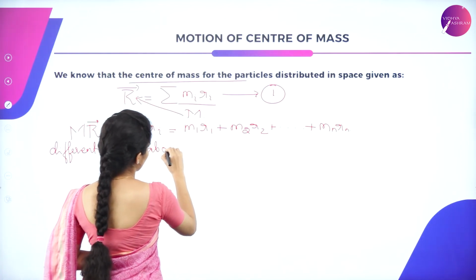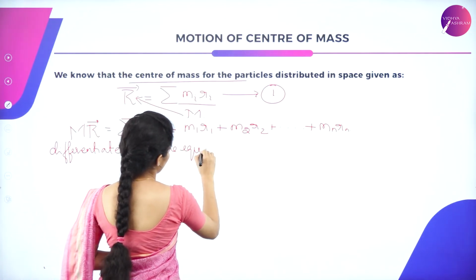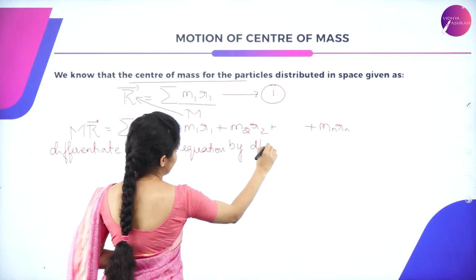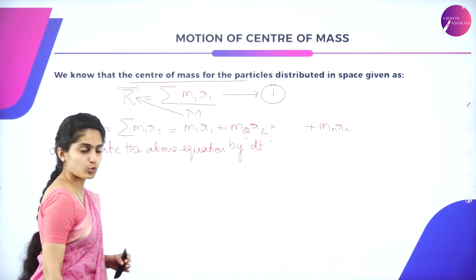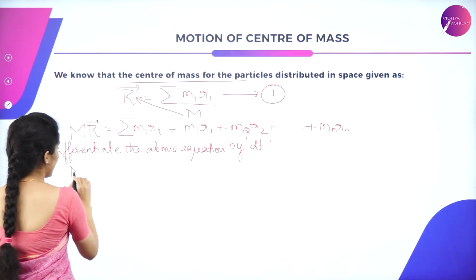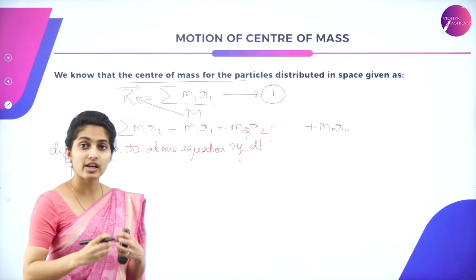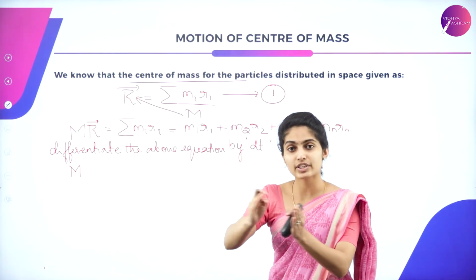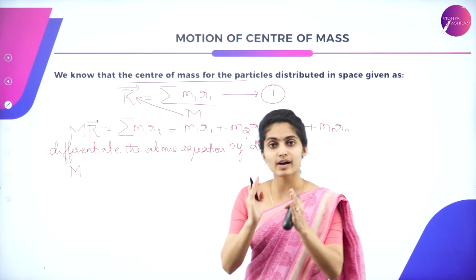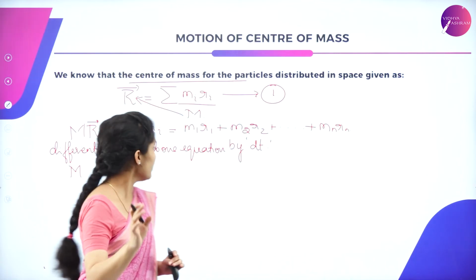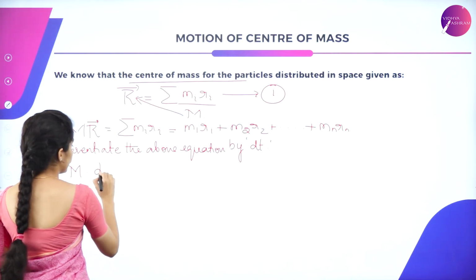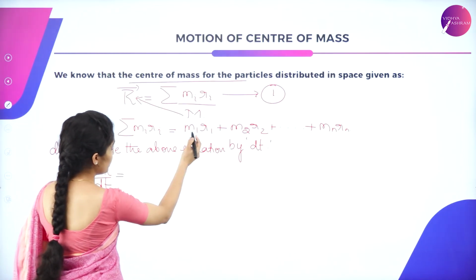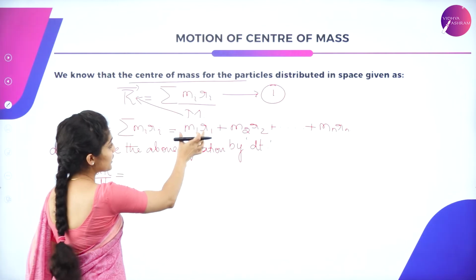The above equation, differentiate it with respect to time. We have m, which is mass, and mass is a constant. When mass is constant, it is taken outside and not differentiated. So m into dr by dt.